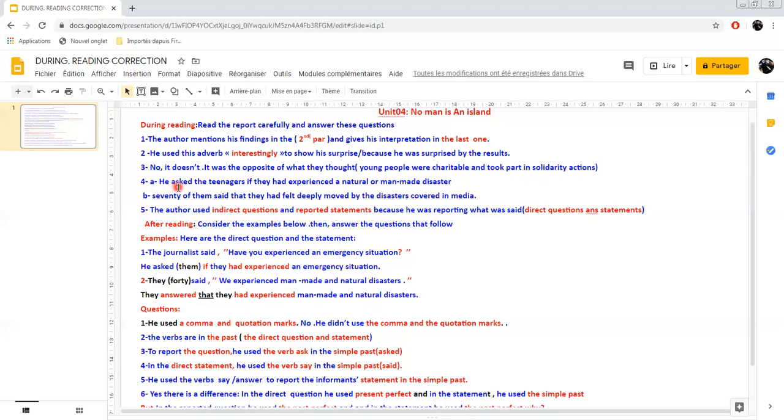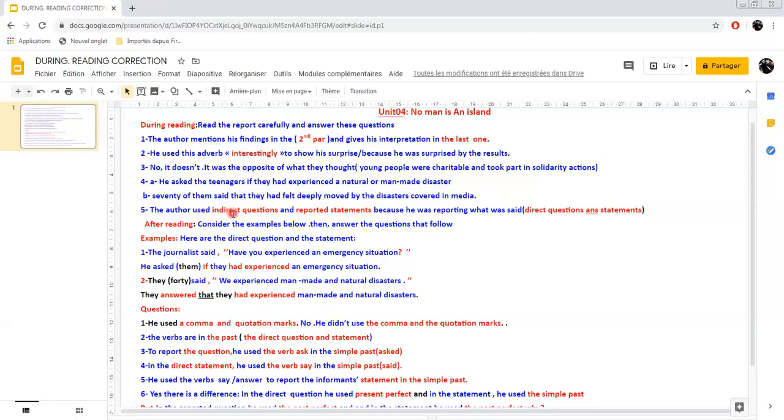Now, the indirect question is, he asked the teenagers if they had experienced a natural or man-made disaster. So this is the indirect question here. If you say, how do you know that? It is the indirect question because of this verb, he asked. See, he asked the teenagers if. The statement is that 70 percent of them said they had, and this is the indirect statement, of course.